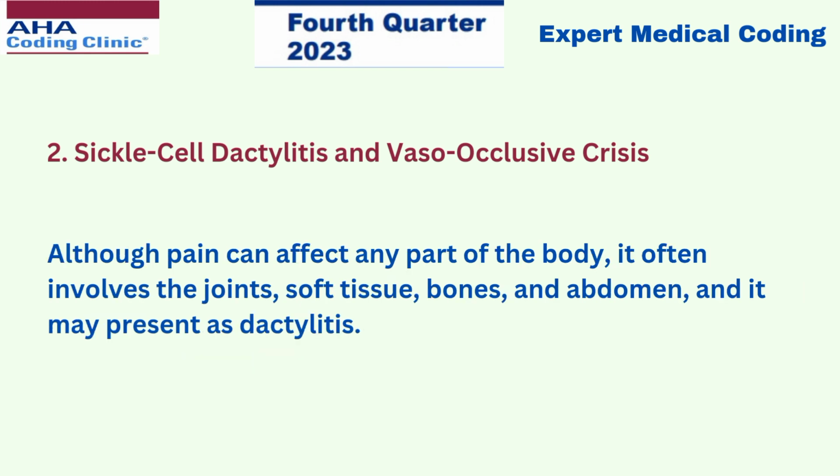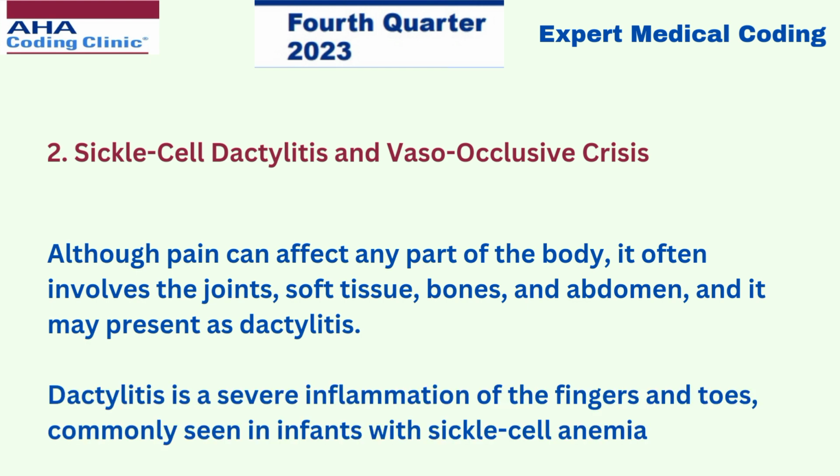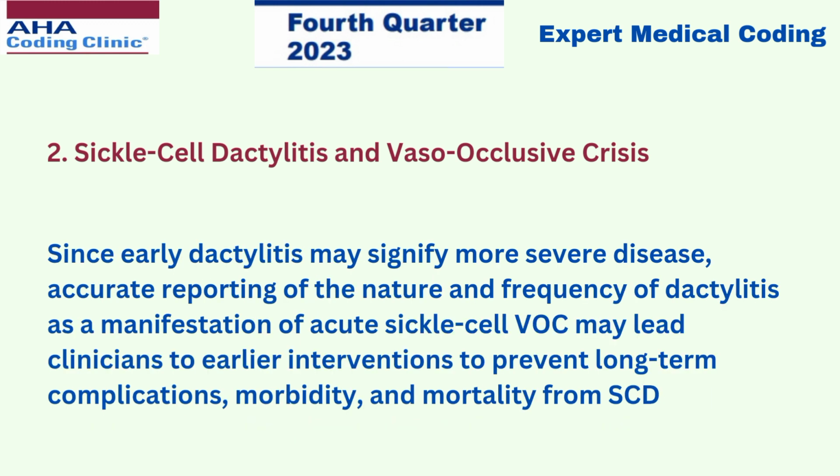Although pain can affect any part of the body, it often involves the joints, soft tissues, bones, and abdomen, and it may present as dactylitis. Dactylitis is a severe inflammation of the fingers and toes, commonly seen in infants with sickle cell anemia. Since early dactylitis may signify more severe disease, accurate reporting of the nature and frequency of dactylitis as a manifestation of the acute sickle cell vaso-occlusive crisis may lead clinicians to early interventions to prevent long-term complications, morbidity, and mortality from sickle cell disease.